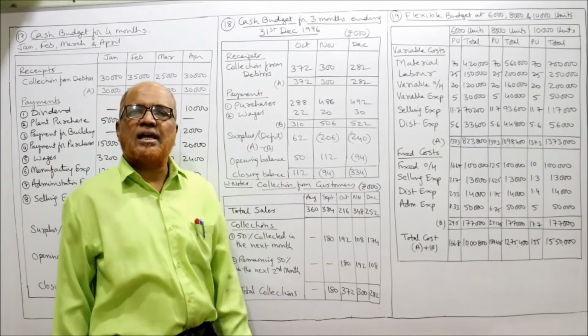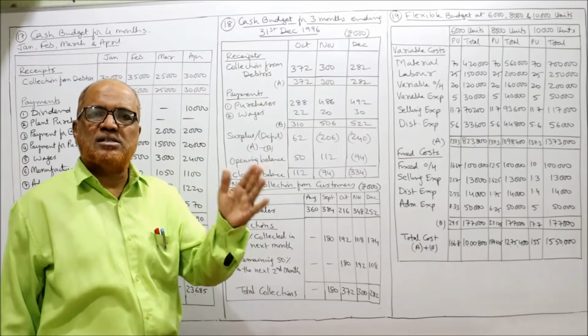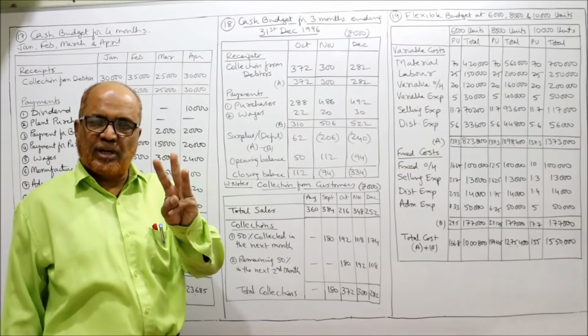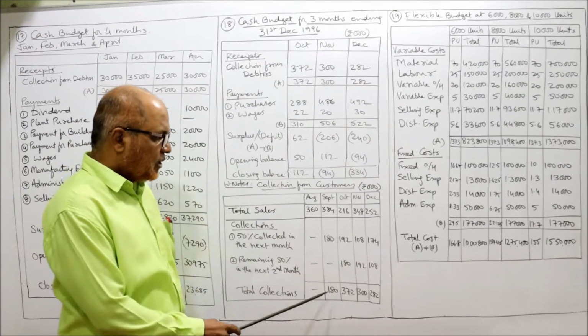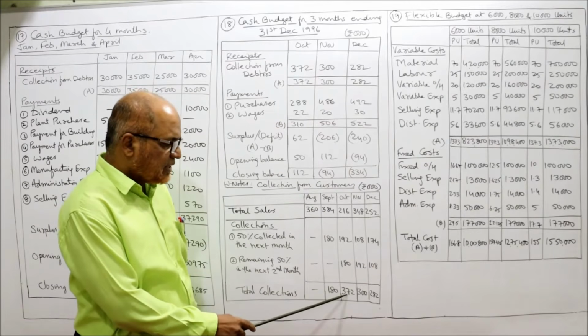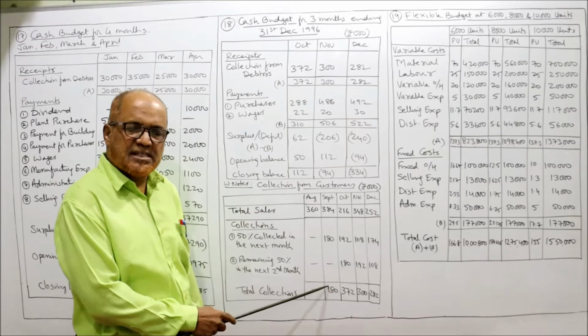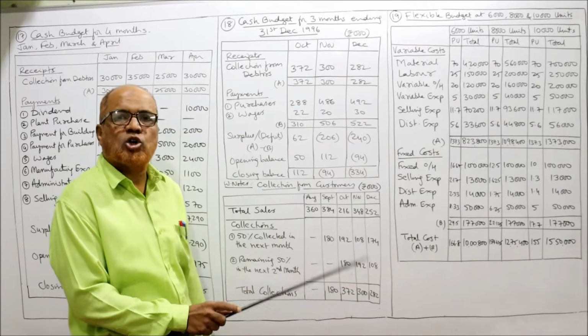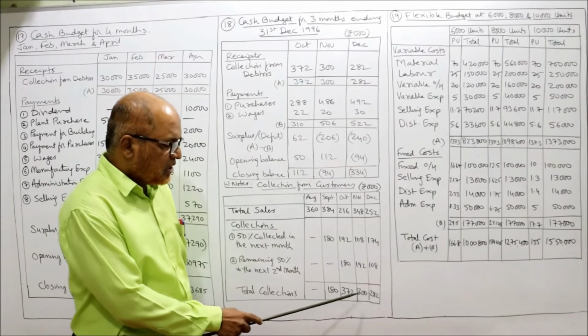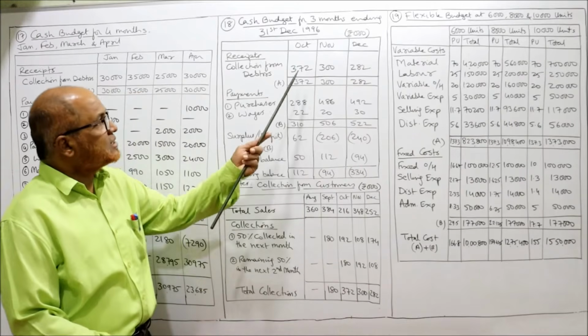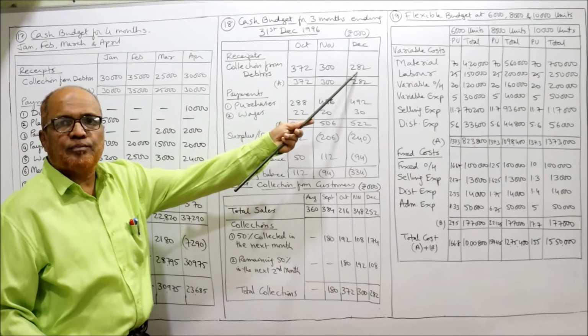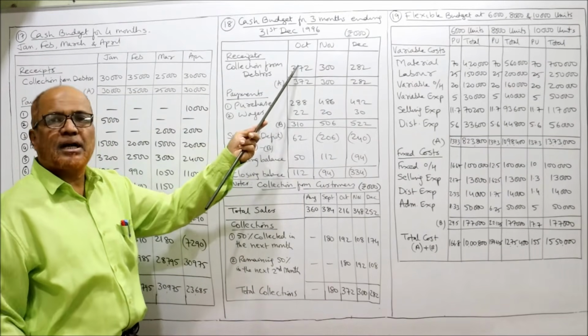Now we require the collection for 3 months, October, November, December. So October, we have 372. We don't require September. Here September is there, but we don't require. We want only October, November, December. So 372, 300, 282. These are the collection from customers.